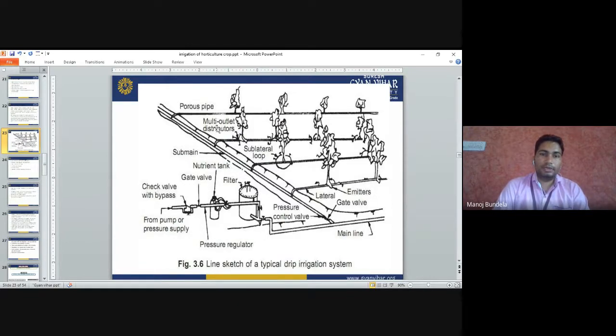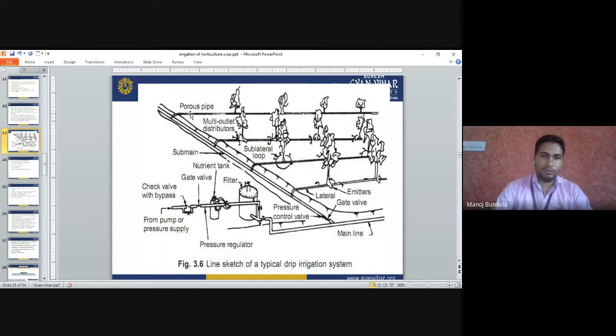We can also use multi-outlet distributors. From only one line we can distribute the water in multiple ways. We also use porous pipes. So this is the flow chart for the drip irrigation system.